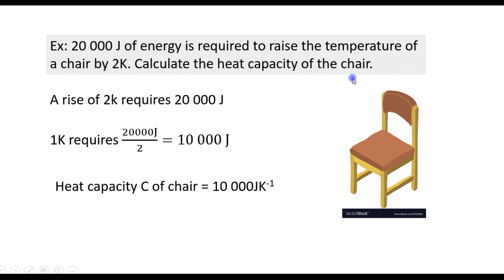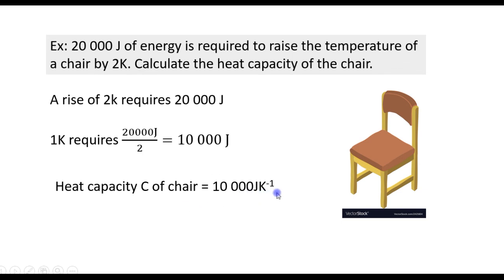So when we calculate heat capacity, the mass of the body is not important because we are calculating how much heat is required to raise the temperature of the body as a whole by 1 degree. So if 2 Kelvin requires 20,000 joules, 1 Kelvin requires 20,000 joules divided by 2, that's 10,000 joules of heat energy. So the heat capacity of the chair is 10,000 joules per Kelvin.